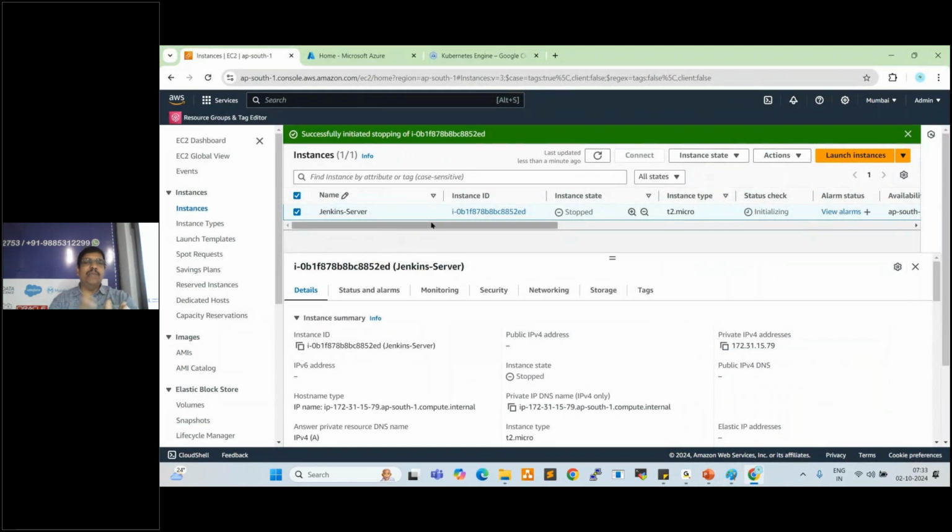In the middle of the activity, I'm facing some performance issue. So on the fly, I can increase the RAM, I can increase the CPU, I can increase the storage without any downtime. Without stopping the server, I can increase the RAM, CPU, storage, whatever is required, right? That is rapid elasticity.